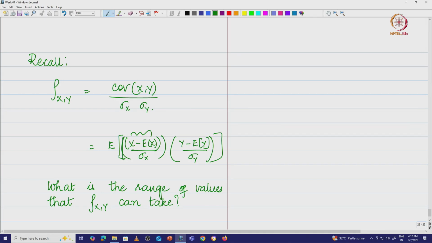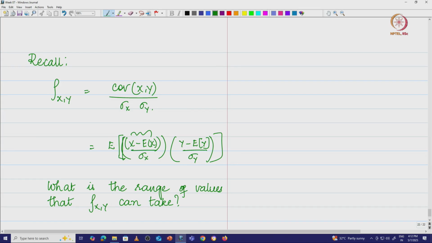This is one question that we need to answer. Since x has its own variance and standard deviation, and y has its own standard deviation and variance, we are just looking at the covariance divided by standard deviation x and standard deviation y. We want to look at what the value of rho xy is.